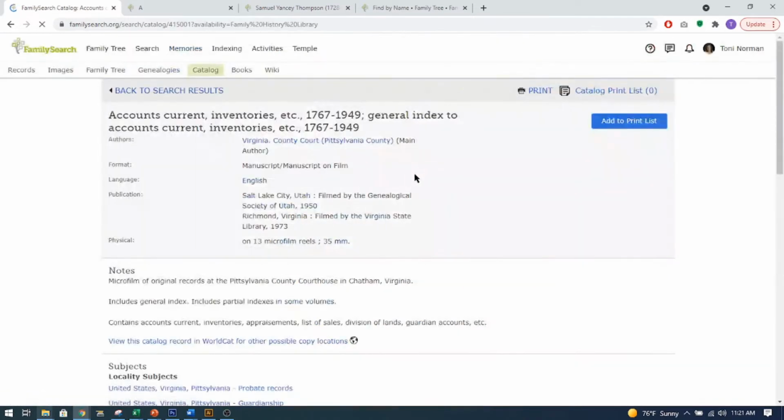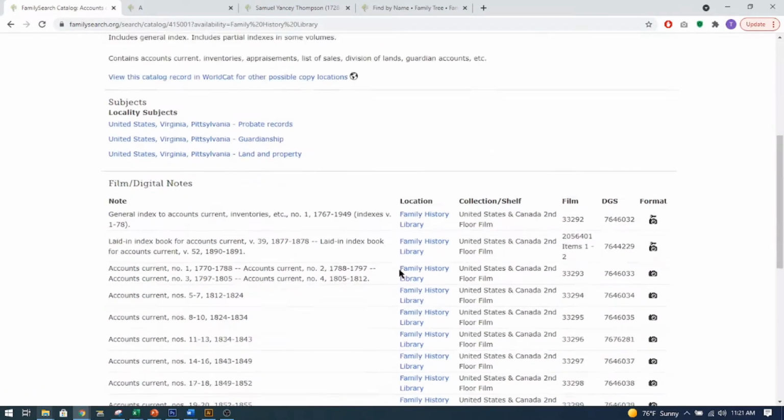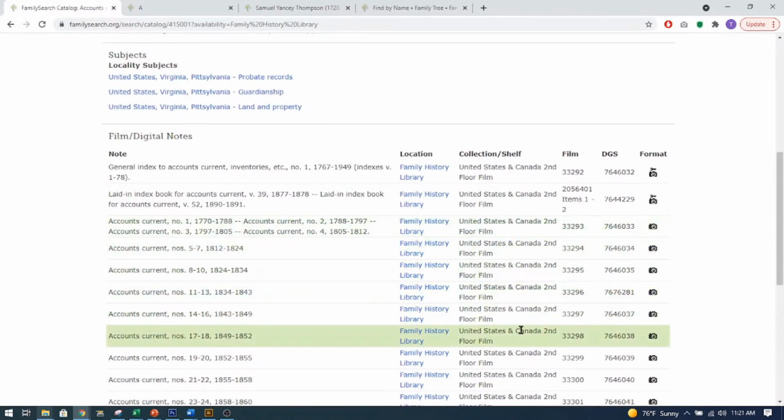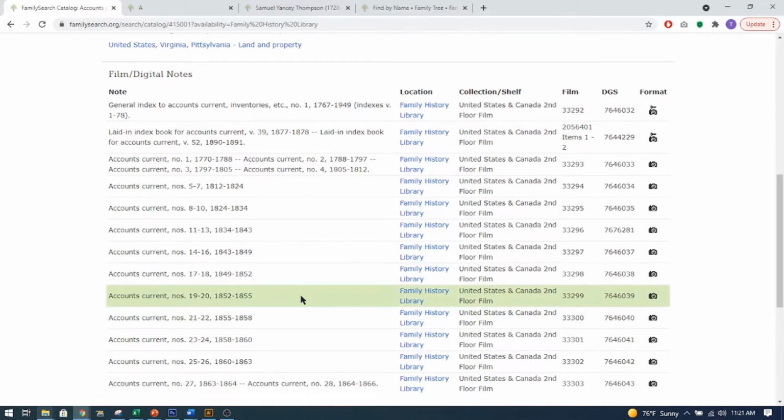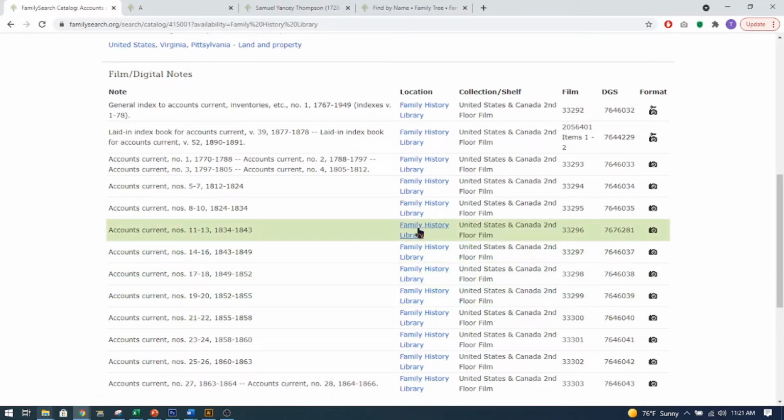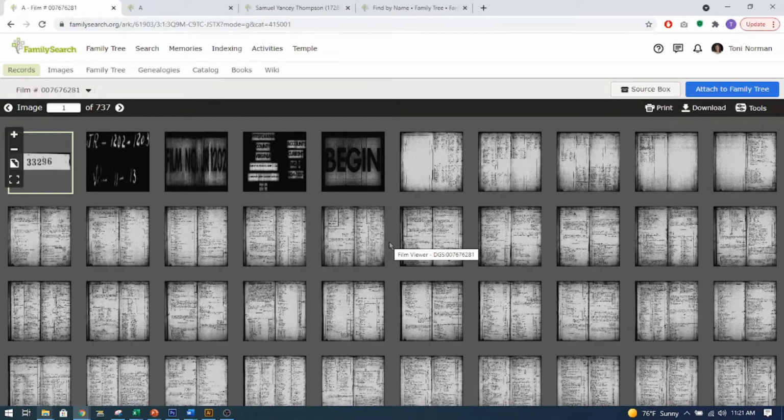So I click here, and then there's a whole listing of different records. And we'll see if I can find the one. I believe it was this one right here. I click on the little camera, and it's going to take me to these records. This information is not indexed. You have to look through it. But sometimes these books have indexes, handwritten indexes.